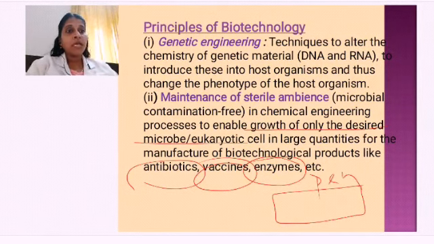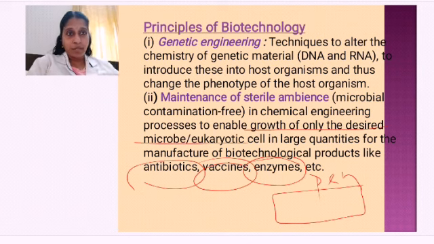Imagine this is a place where I am culturing penicillin. What am I considering? Penicillium notatum. It is producing what? It is going to produce penicillin. You know what penicillin is? It is an antibiotic. Now I want to make a lot of penicillin. So what am I going to culture there?